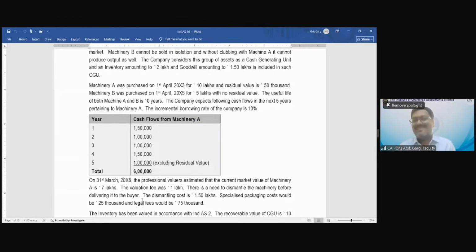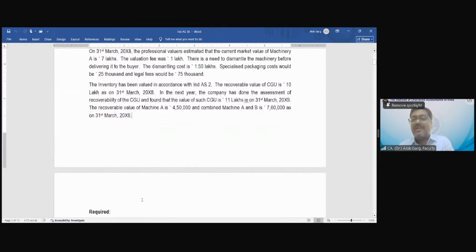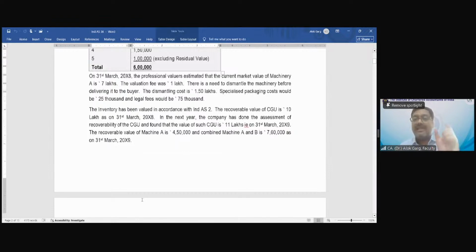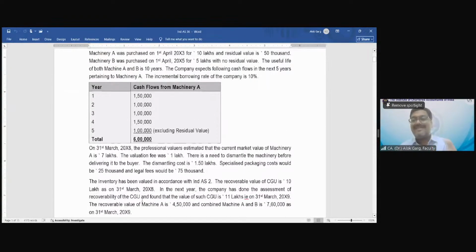So on 31st March 2008, fair value less cost to sell is given. It means the question is asking you to do the impairment assessment to estimate the recoverable value on 31st March 2008. तभी तो मैंने कैरिंग वैल्यू निकाली ना 31st March 2008 की, कॉस्ट माइनस डेप्रीसिएशन, एक्यूमुलेटेड डेप्रीसिएशन. इसका मतलब ये कैश फ्लो कब के दिए हुए हैं?